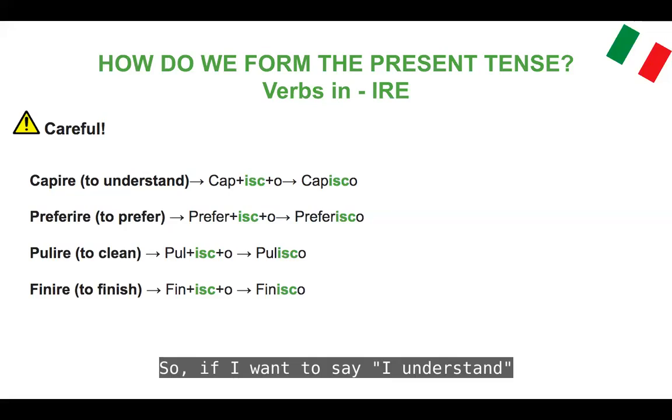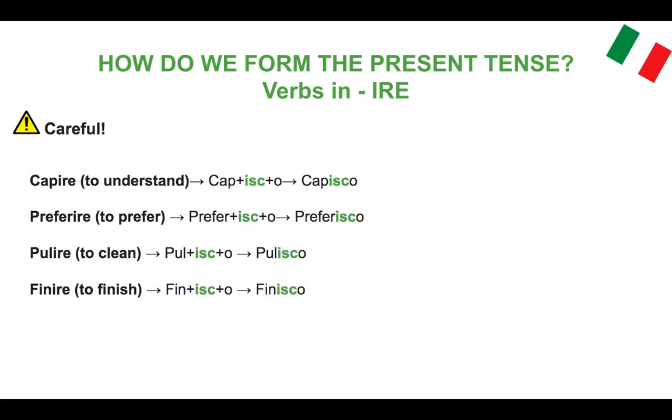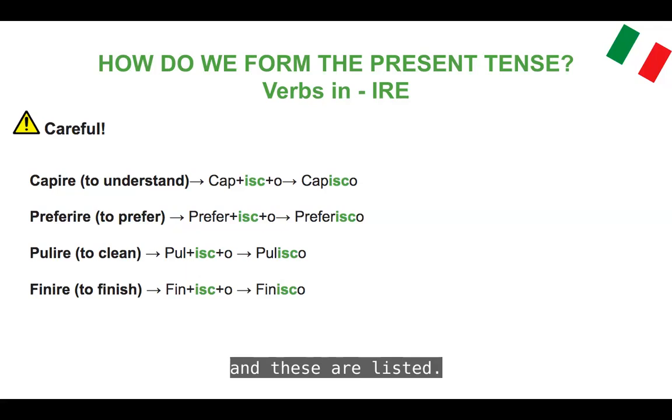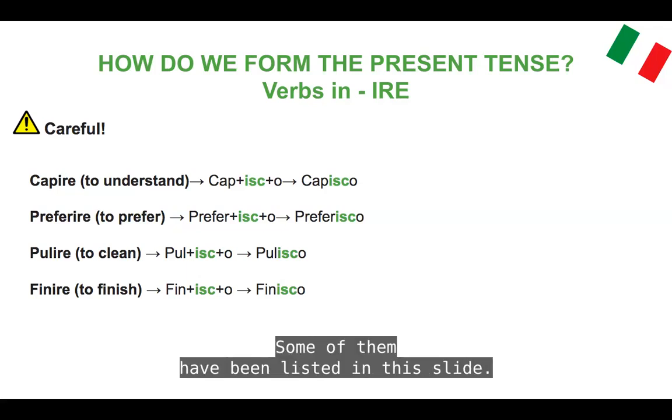So if I want to say I understand, because capire takes the -isc form, I would say capisco. Same goes for the rest of the verbs. There are a few verbs that take this -isc form, and some of them have been listed in this slide.